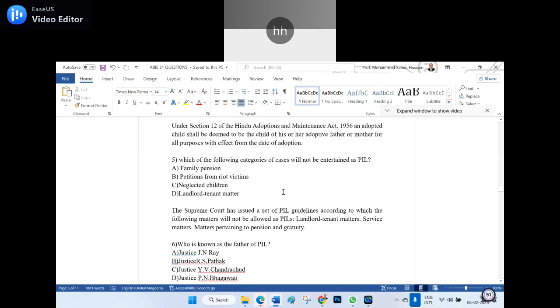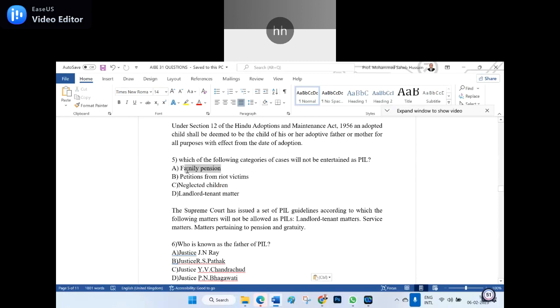Yes, sir. They have to give the question: the Supreme Court recently has given the judgment on which point it is not considered as a PIL. Then this is exactly the answer. But it also says that matters pertaining to the pension and gratuity, even service matters, also cannot be dealt under the PIL.